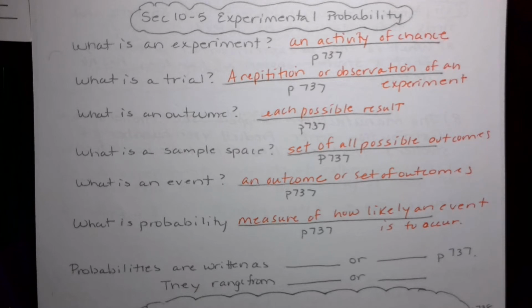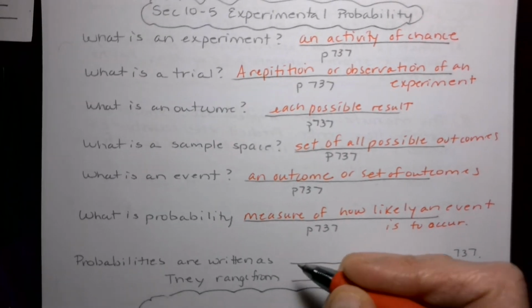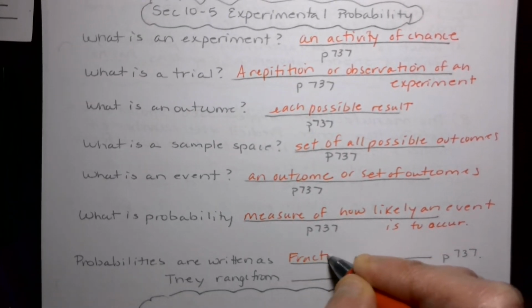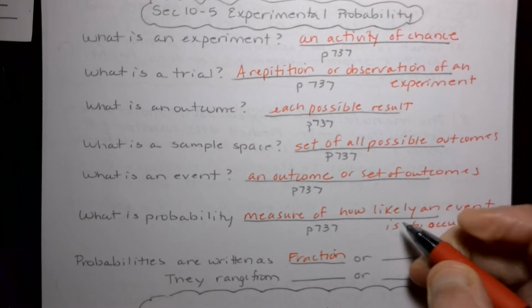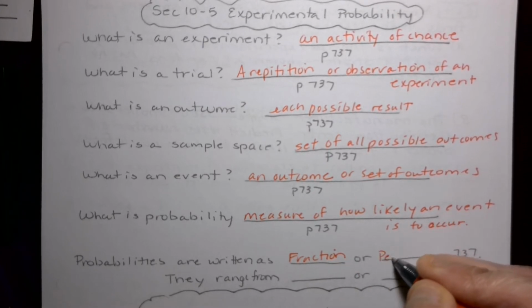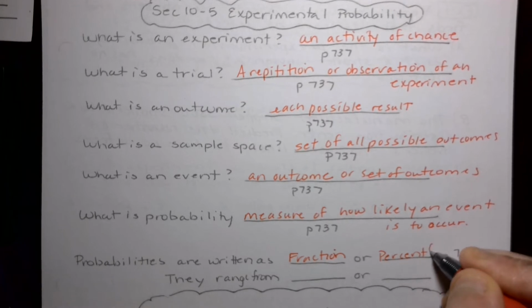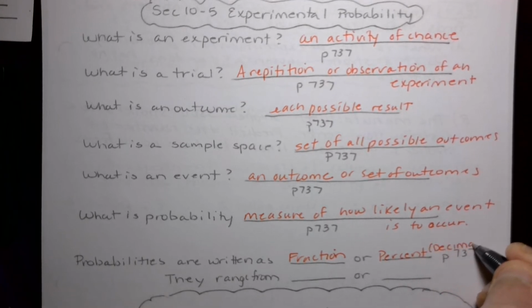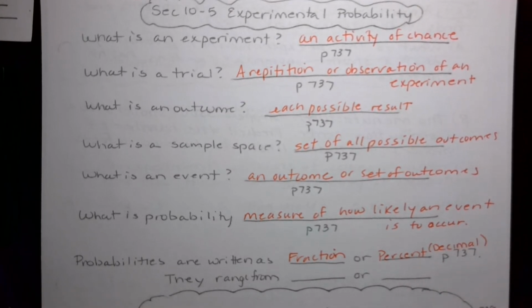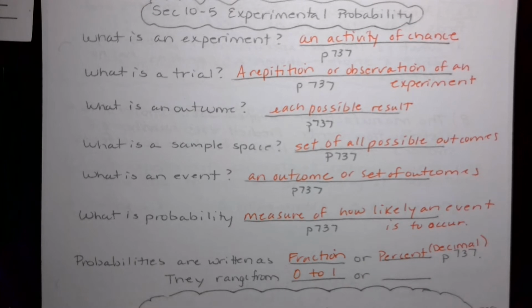Okay, so when you talk about probabilities, they're usually written as a fraction or a percent or decimal. So when it's a fraction, your probability will always range from 0 to 1. And when it's a percent, it's going to range from 0% to 100%.